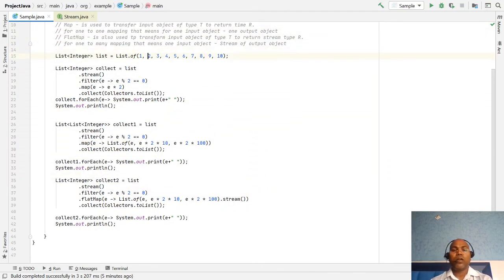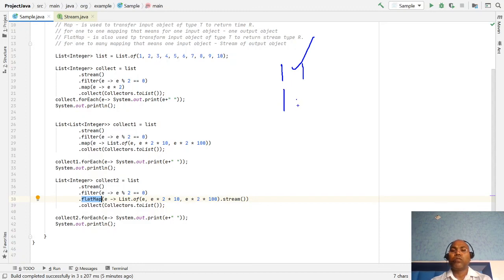Whenever you get a list of values and expect only a list of objects, you should use flat map. Both map and flat map are transformer functions, responsible for transforming an input object into an output object. The output is either one value or a list of values. If you want one to one, map is good.